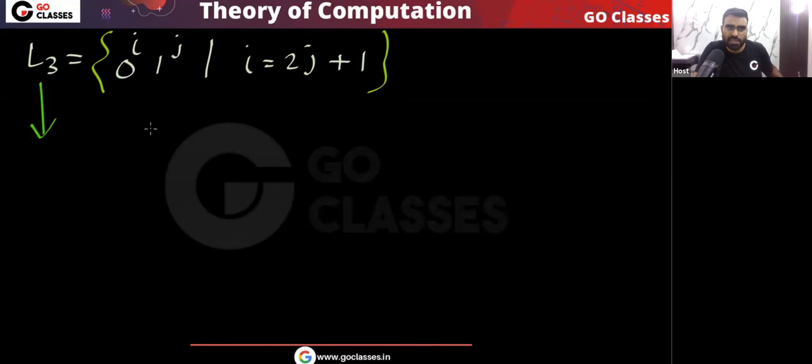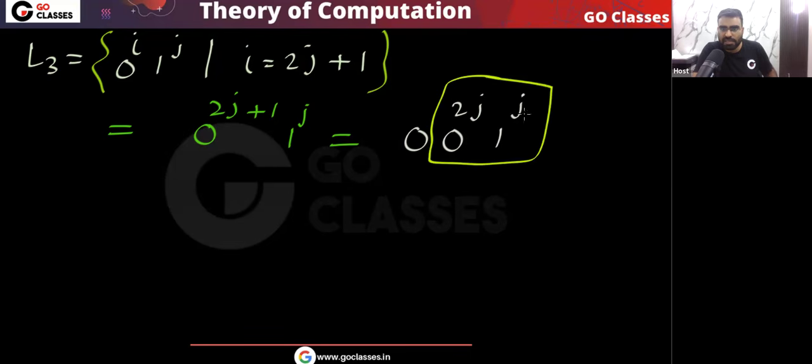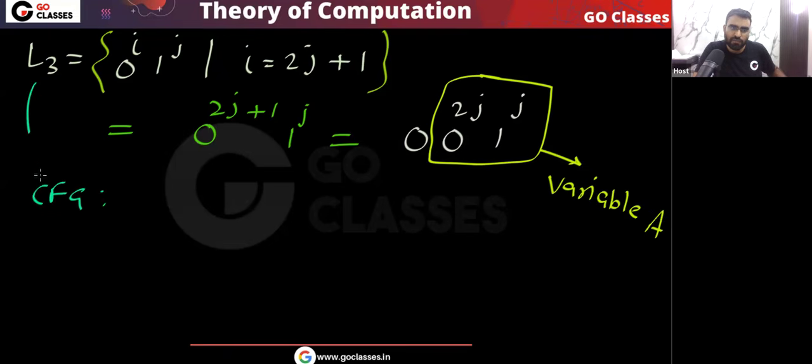Yes or no? So for this language, I can rewrite it. I can say that i is equal to 2j plus 1. So it's like this, 0 power 2j plus 1 and 1 power j. I can rewrite this as 0 power 1, then 0 power 2j, then 1 power j. This is how I can rewrite. Now this part I can generate using variable A. Then this is the context free grammar I will get for this language.